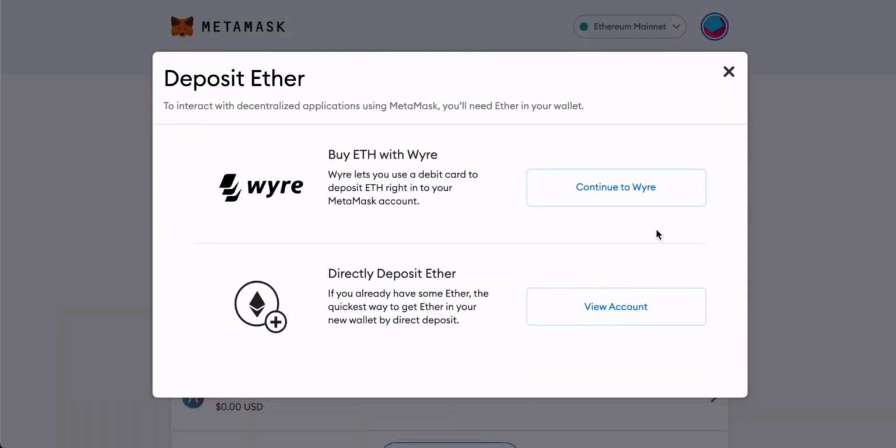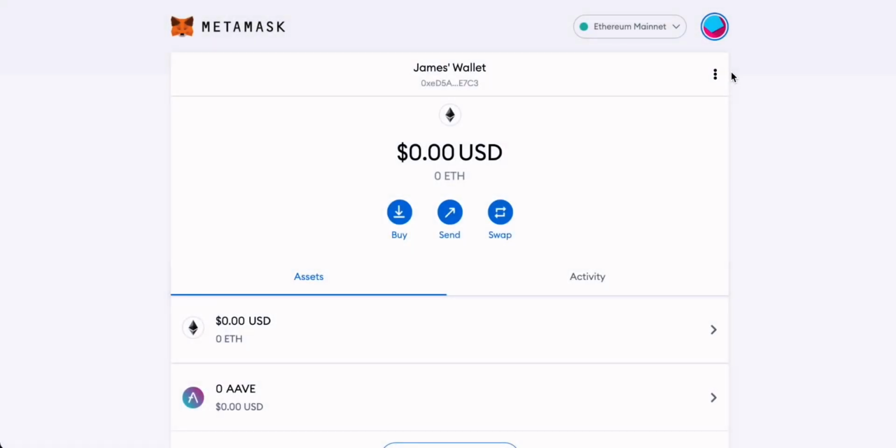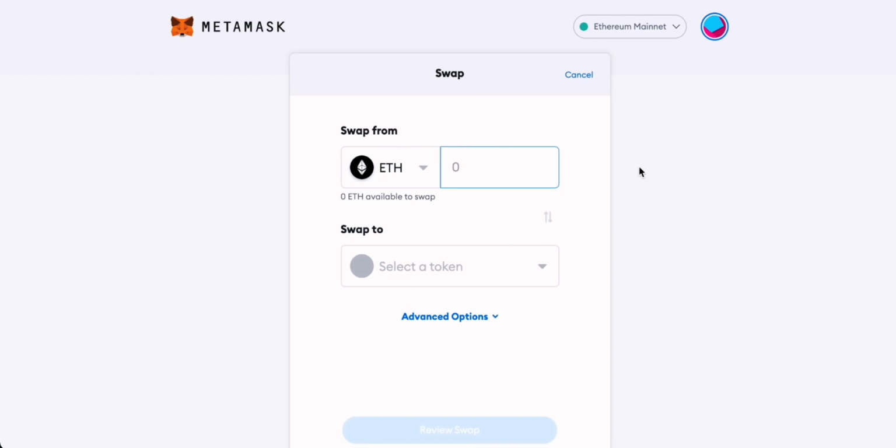Another third-party service that Metamask does provide though is trading or swapping of Ethereum-based tokens, and they've actually upgraded this recently and I think they've done a really good job. So let's come to swap and we can actually swap one Ethereum-based token for another. After the recent upgrades, Metamask will now plug into some of the most popular decentralized exchanges that run on the Ethereum network. Remember at the start we saw that flyer detailing the upgrades that they've made.